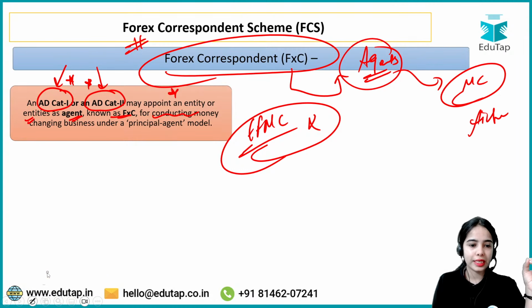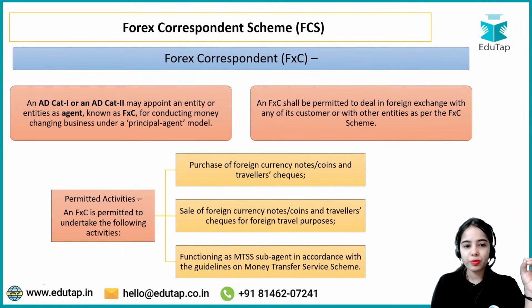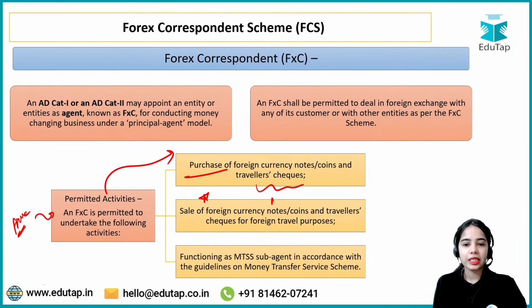Okay. So let's understand. So basically, foreign exchange correspondents, they can undertake all the activities that were undertaken by the FFMC. So they can purchase the foreign currency notes or coins and traveler's check. They can sell the foreign currency notes or coins and the traveler's check for the foreign travel purpose.